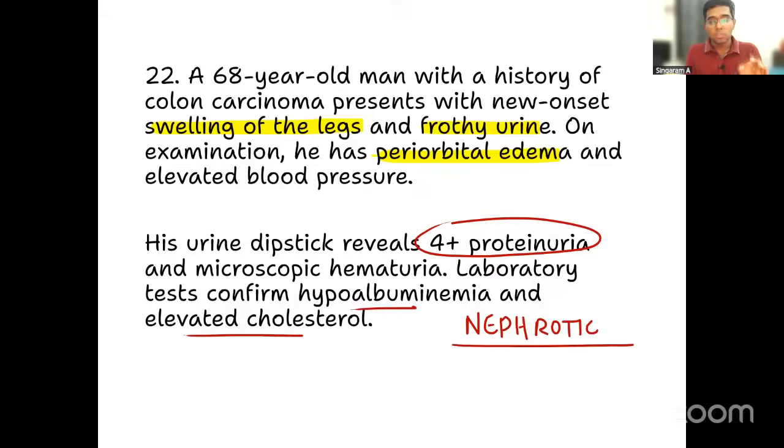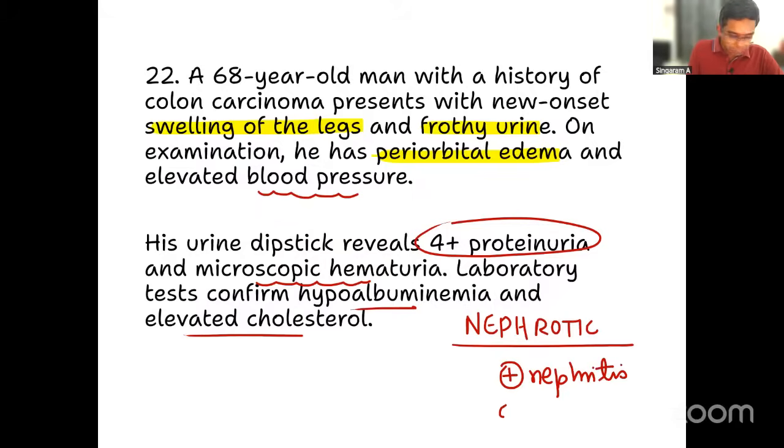But I should also agree, in view of elevated blood pressure and microscopic hematuria, he has some nephritis component also. It is not a pure nephrotic, but he has some nephritic features also, predominantly nephrotic features. That is what I am trying to come to.